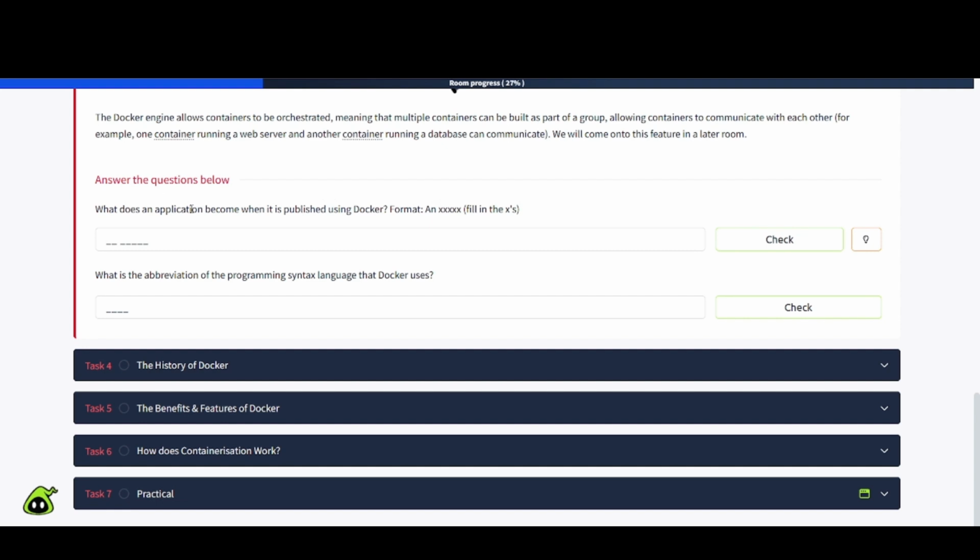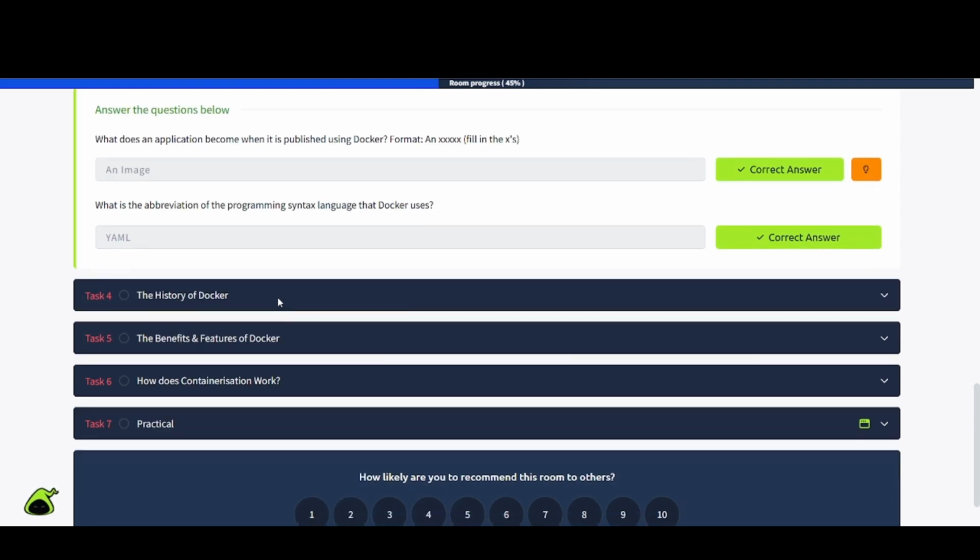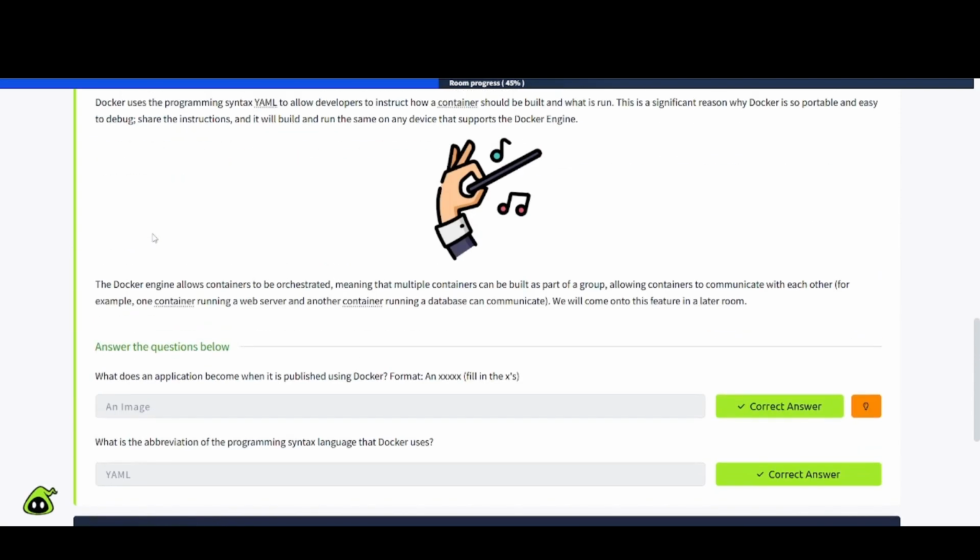We have some questions here. What does an application become when it's published using Docker? And it has X's here. Fill in the X's. Okay, so that should be, I think it's an image for this one. What is the abbreviation of the programming syntax language that Docker uses? And that's YAML. I think that stands for yet another markup language, if I'm not mistaken.